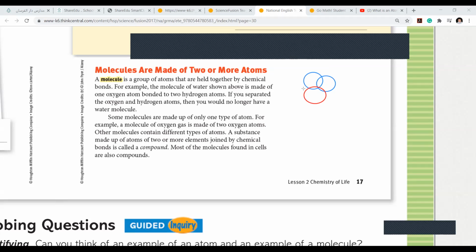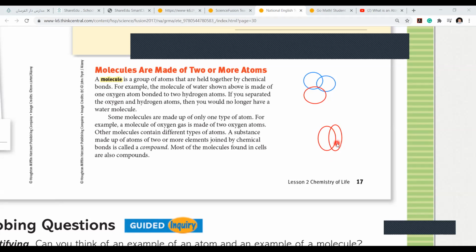Because they are made of 2 or more different elements. Listen to me. If different elements combine, it is called a compound. What is it called? Compound. Now, again, I will ask you. Is this a molecule or a compound?